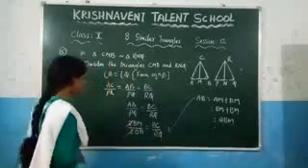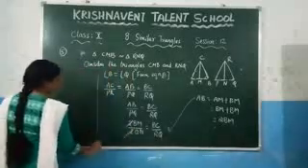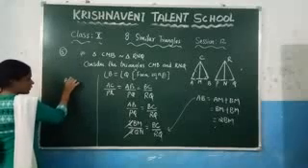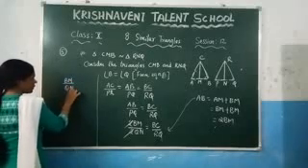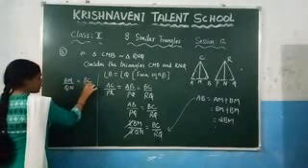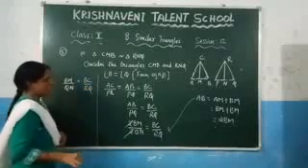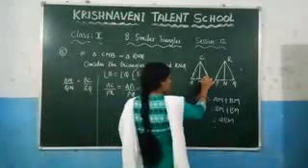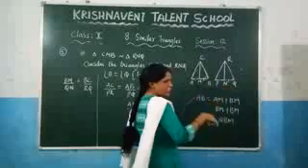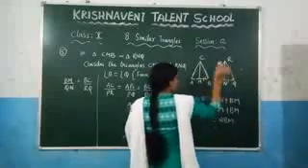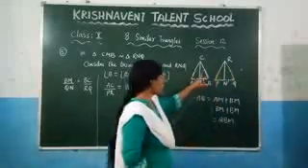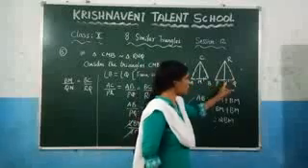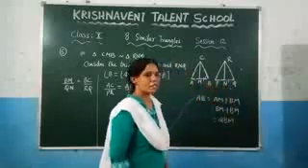Now here what we got is BM by QM is equal to BC by RQ, and you know that this side is proportional to this side and this side is proportional to this side. Now you know that by SAS similarity, these two triangles are similar.